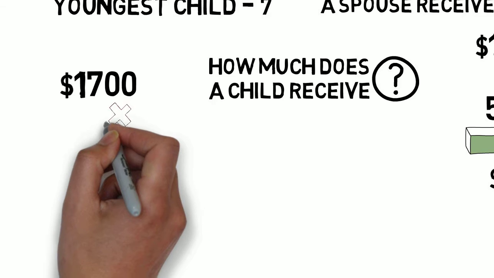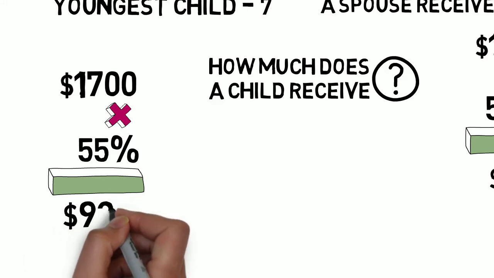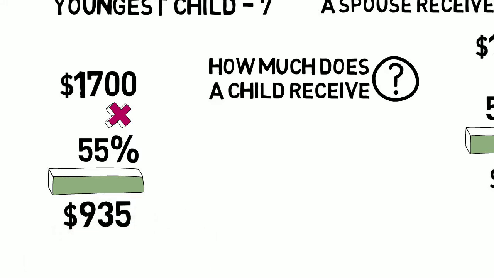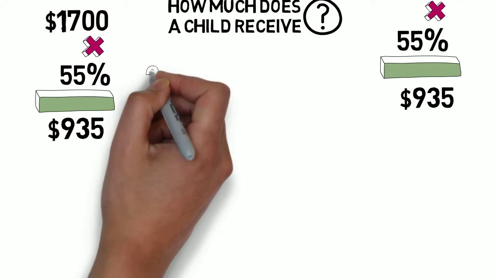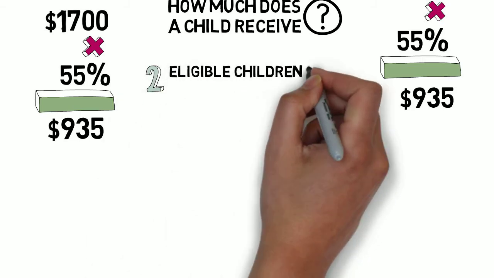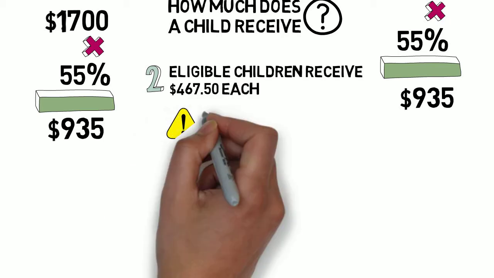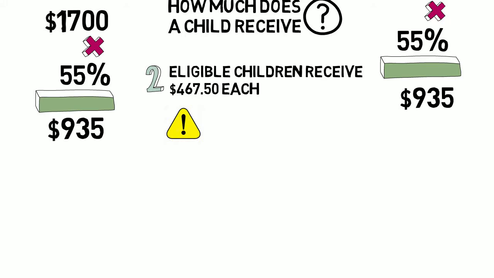With $1,700 as the base amount selected, 55% would give a monthly annuity of $935. Benefits are split equally among all eligible children. In an example of 2 children, they would receive $467.50 each. Caution: child coverage is less expensive, but it can't replace spouse coverage.